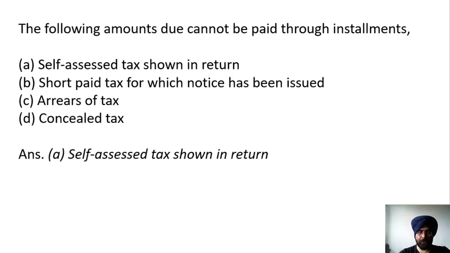So here the correct answer is A, that is self-assessed tax shown in the return cannot be paid in installment, that has to be paid as per the due date specified for that. Apart from that, other amounts can be paid in installment, like when the GST officers find out that an amount is due from the taxpayer and he makes an order,